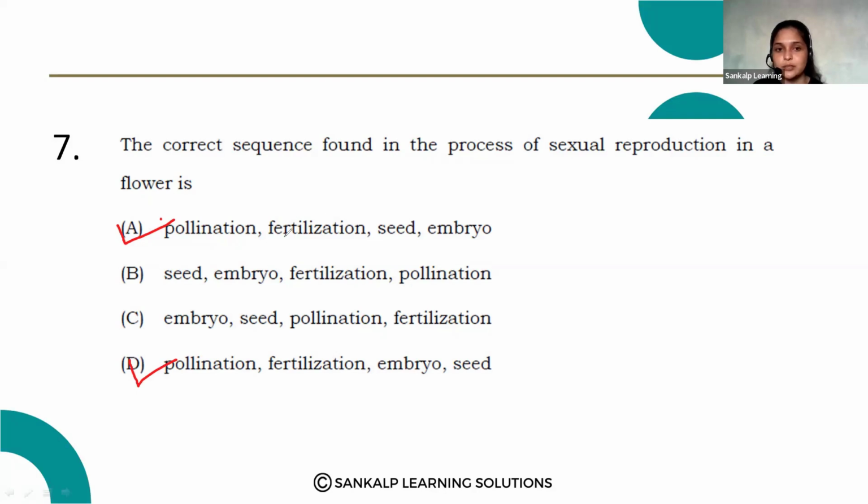That is the second step. We can see fertilization in option A and option D. After fertilization, the zygote will develop into an embryo. Seed will not develop into embryo; embryo will develop into seed. Okay. So option D is the correct answer.